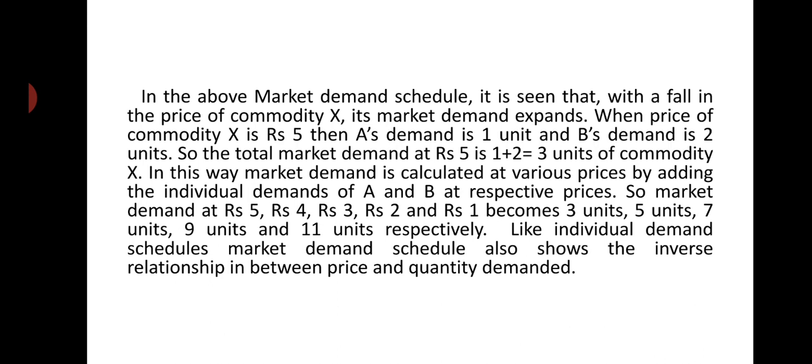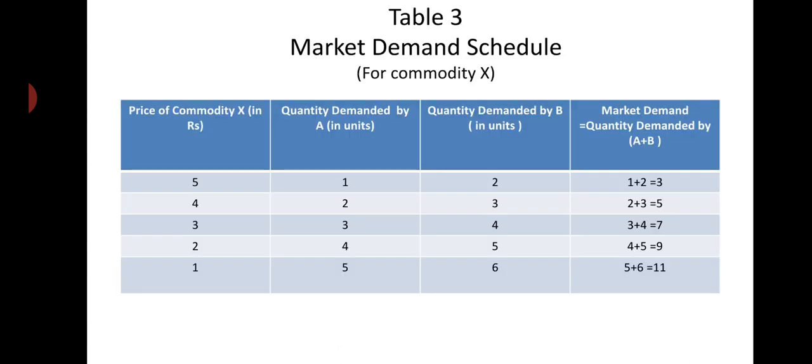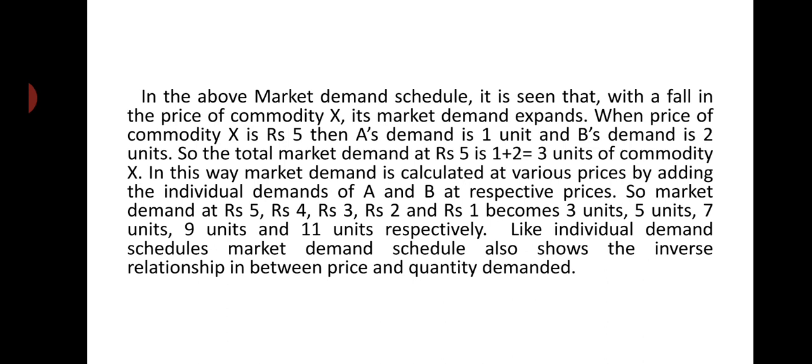At every price, what is the demand of A? What is the demand of B? We can add them to get the market demand, right? So market demand at 5 rupees, 4 rupees, 3 rupees, 2 rupees and 1 rupee becomes 3 units, 5 units, 7 units, 9 units and 11 units respectively.